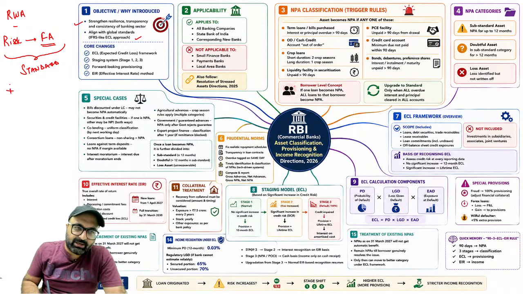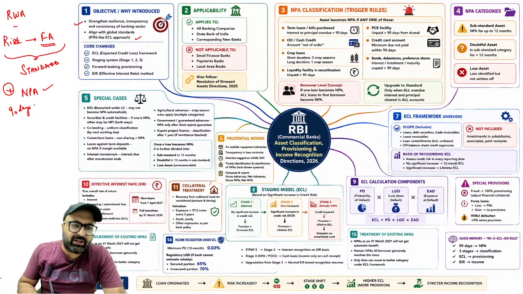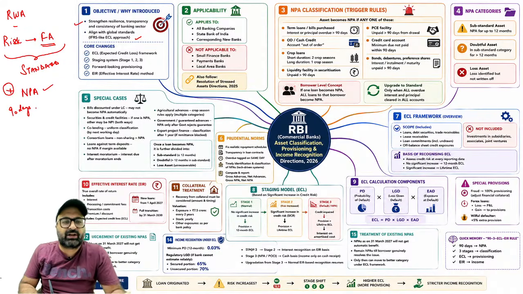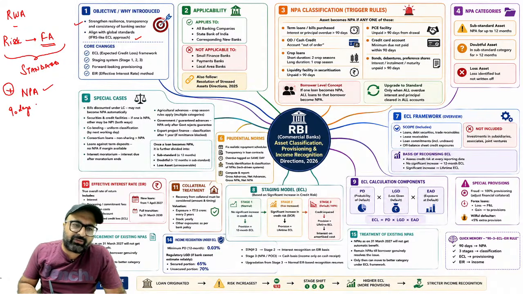Along with this, the next point we have is NPA declaration. तो सर, NPA declaration के लिए कोई changes नहीं किए. The 90 days वाला जो format है, it stays as it is for agriculture loan as well as for the credit lines, for the credit or for the overdraft limits. The criteria remains the same.